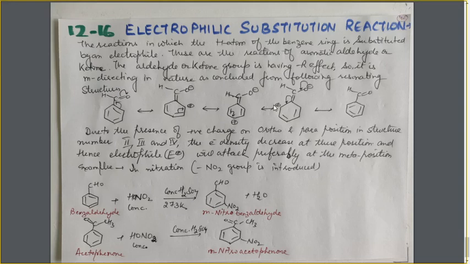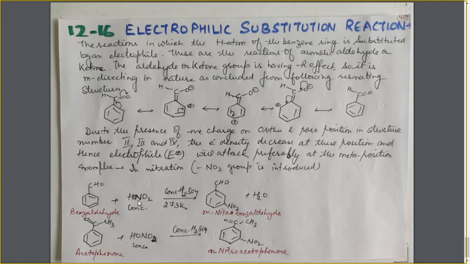So, the electron density is more at the meta position. As a result, the electrophilic substitution will preferably take place at the meta position, and we get the meta substituted product in case of aromatic aldehydes and ketones.